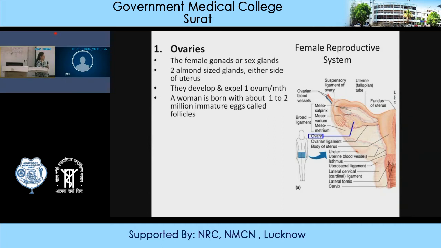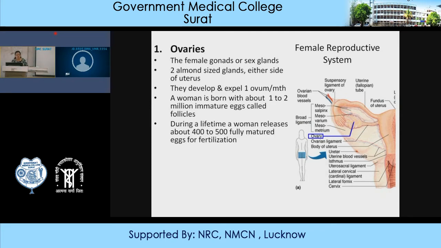So when the germinal cells migrate and form the primordial follicles, there are about 300,000. But as the baby is born, she will be born with about 1 to 2 million immature eggs. Then they progress. At puberty, the meiotic division takes place, and if fertilization takes place, the second meiotic division takes place, and ultimately there will be the discharge and the formation of the embryo.